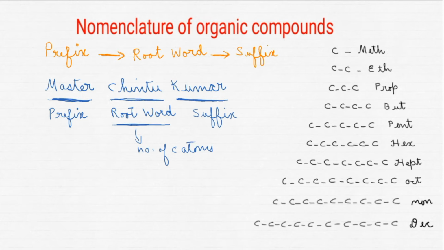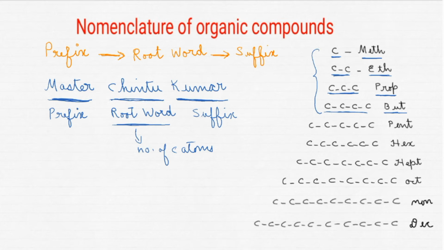If only one carbon atom is present in an organic compound, we will be using the word meth. If two carbon atoms are present, we will be using the word eth. If three carbon atoms are present, the root word will be prop. And if four are there, we will be using but. See, only up to this four-carbon root name you can just memorize. Others are the same only, no.